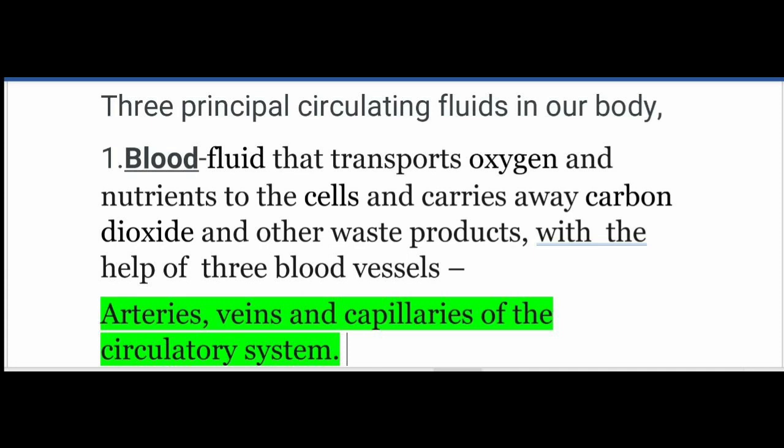Now we will see which are the fluids which are circulating in our body. The first one is the blood. This is the title of our chapter. Blood is the fluid that transports oxygen and nutrients to the cells, and it carries carbon dioxide away from the cells and even the waste products also. Some of the blood vessels of the circulatory system are arteries, veins and capillaries. We will discuss this in detail later.